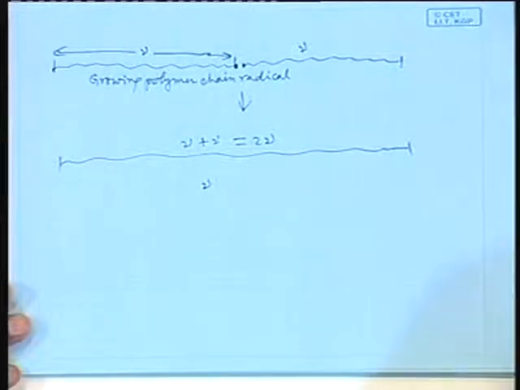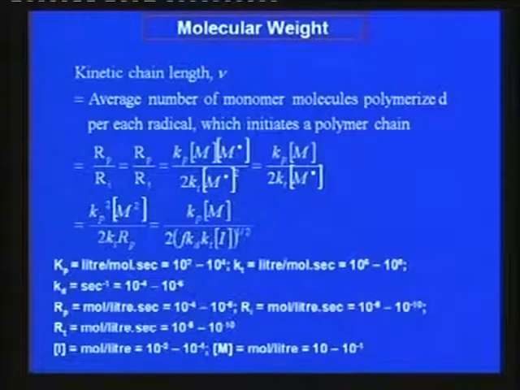Now, by substituting these values of Rp and Rt here, we can get a relation: Kp [M] by twice Kt [M dot]. Again, this M dot can be obtained by the steady state concept, and after substitution you can get this relation: nu is equal to Kp [M] by twice f Kd Kt [I] to the power half.